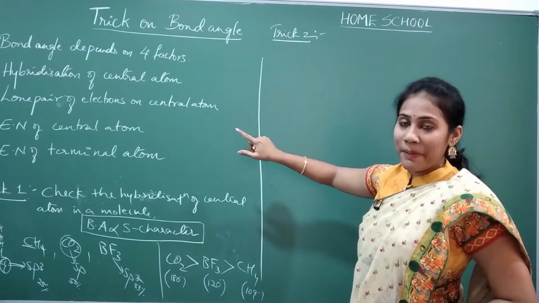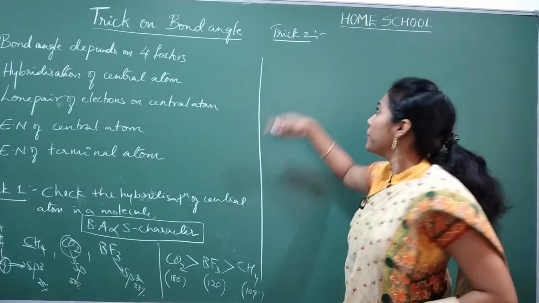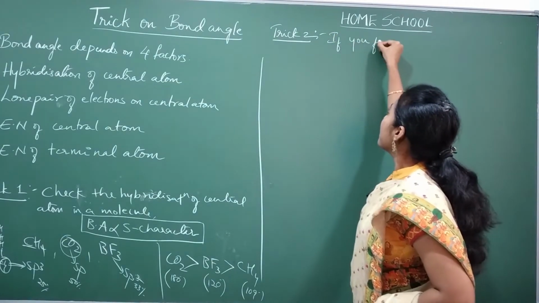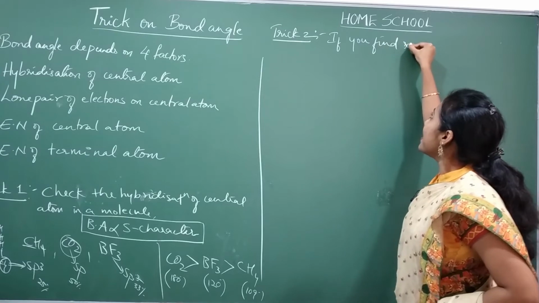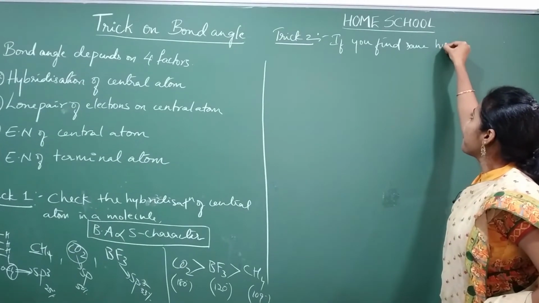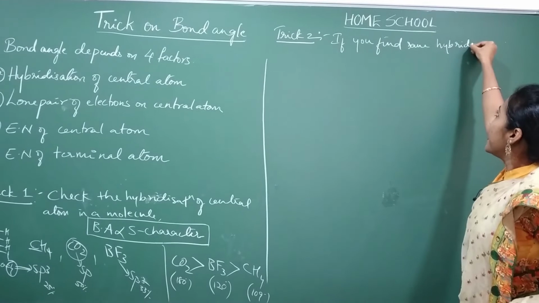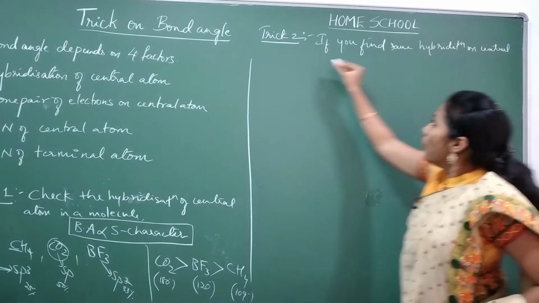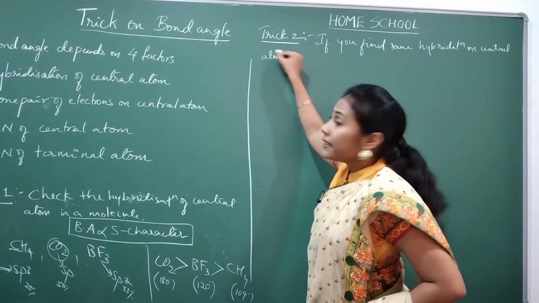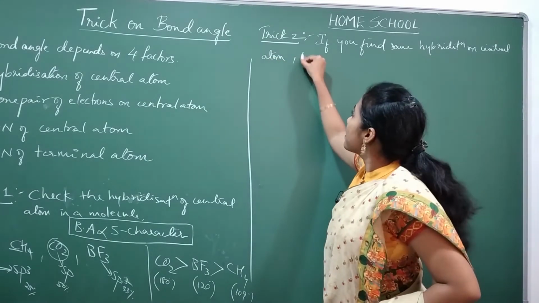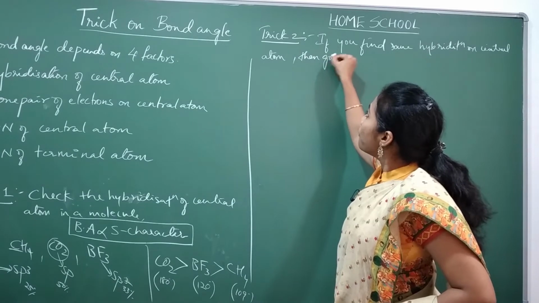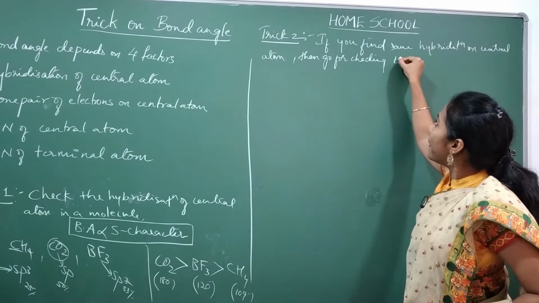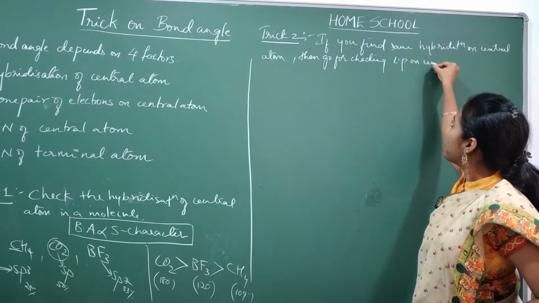Coming to trick number 2. If you find the same hybridization on the central atom, then go for checking the lone pairs on the central atom.